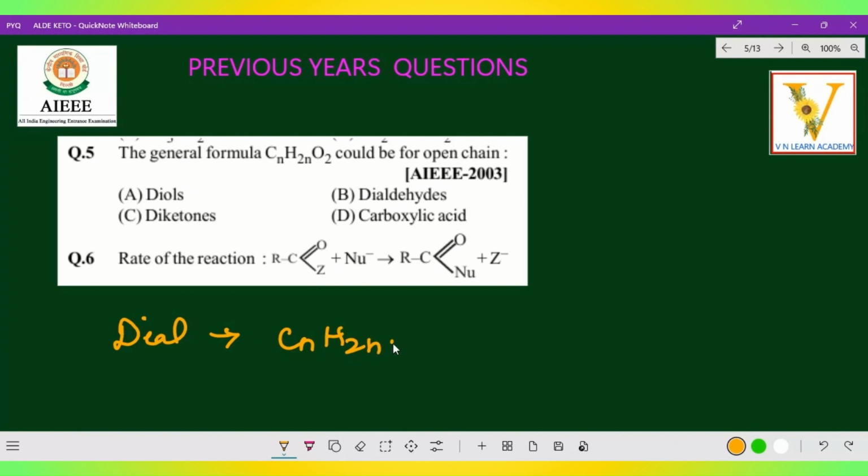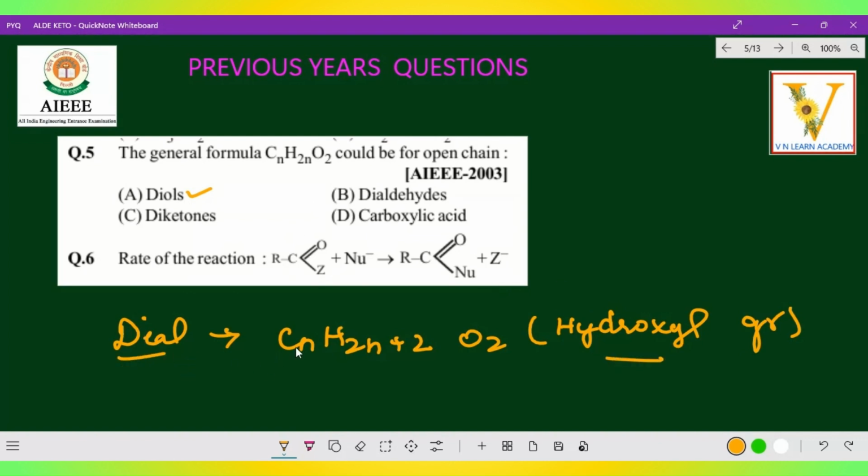CnH2n plus 2, right? And O2. So this is hydroxyl group. Hydroxyl groups. Diols are like hydroxyl groups. Vicinal diol, geminal diol we are telling, right? So this is hydroxyl group. Diol means it's a hydroxyl group. CnH2n plus 2 and O2.